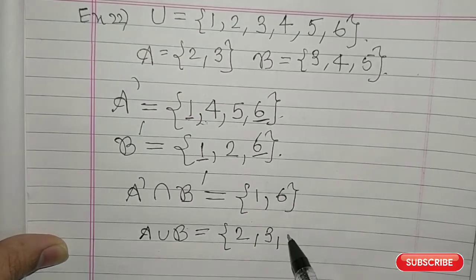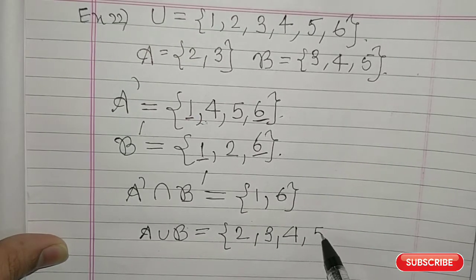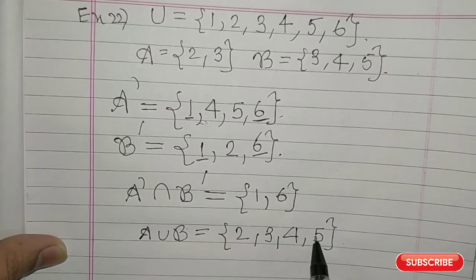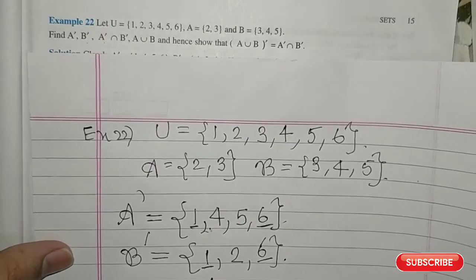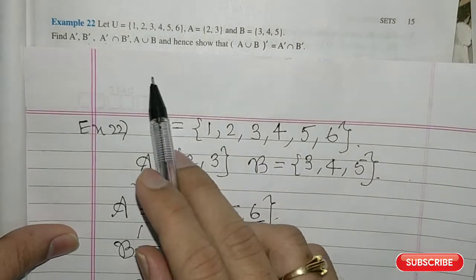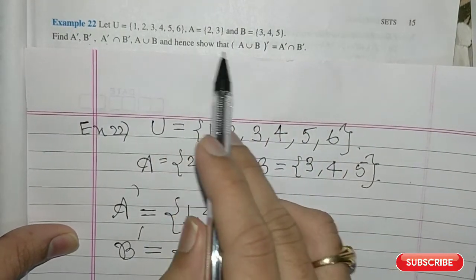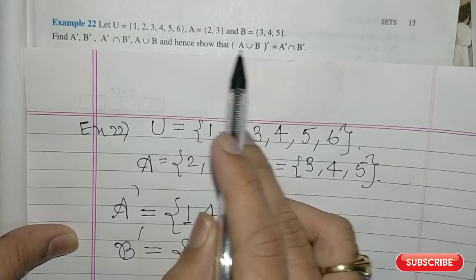Okay, then what you have to write is 4 and then 5. So this is the set A union B: 2, 3, 4, 5. Okay, now that is what we had to find, A union B. Now let us go to the next question.